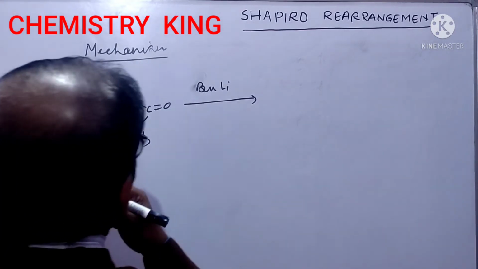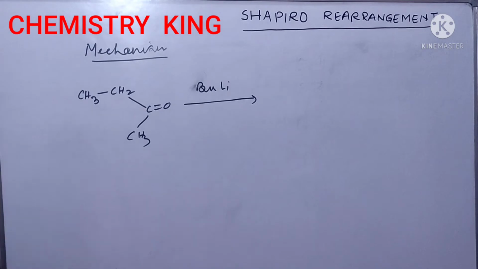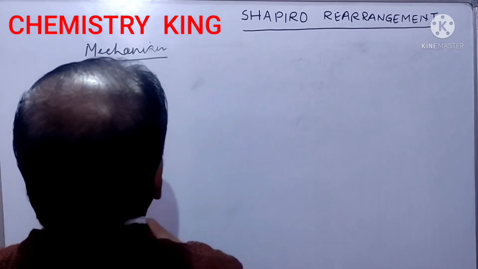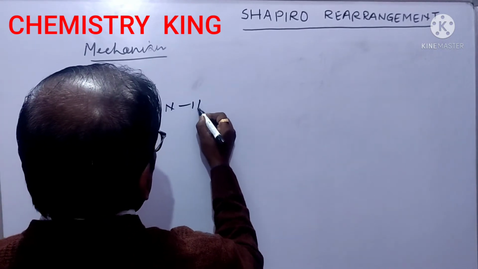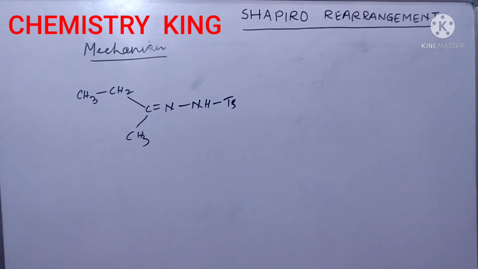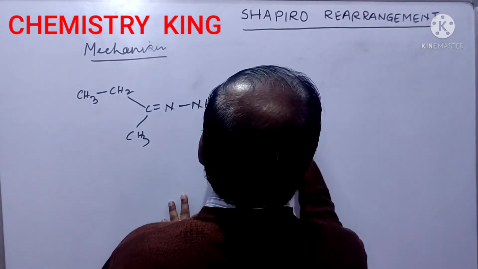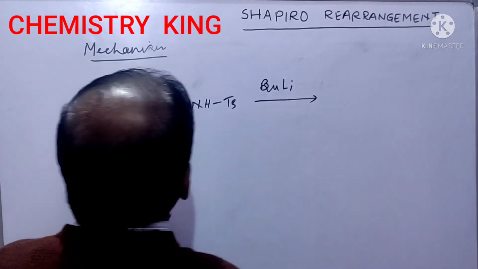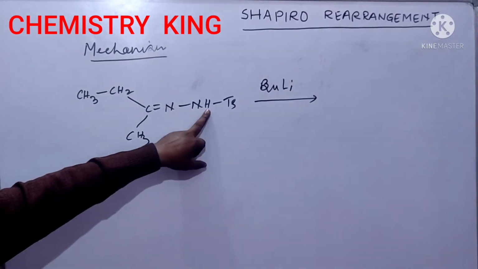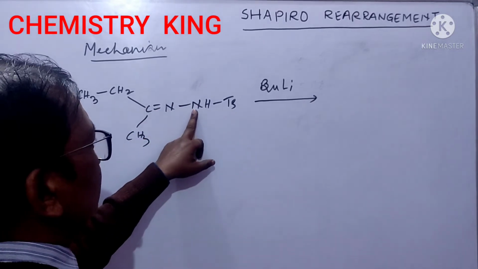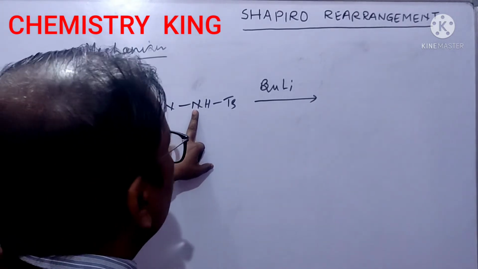Here, sorry, it is a ketone, but you have to write N, NH, Ts, tosyl hydrazone. When it is allowed to react with butyl lithium, this hydrogen is more acidic than the other hydrogens, because it is attached to the highly electronegative element nitrogen.